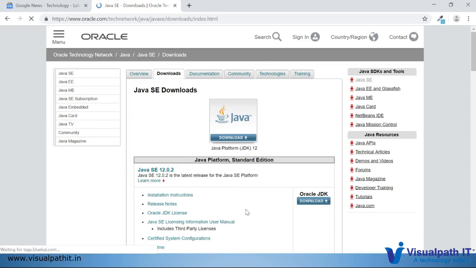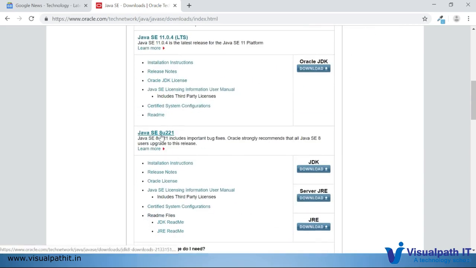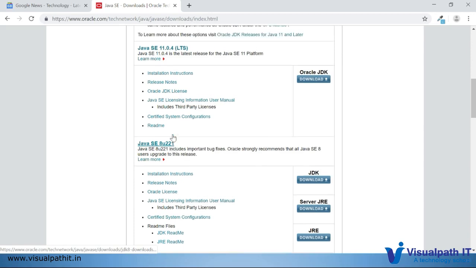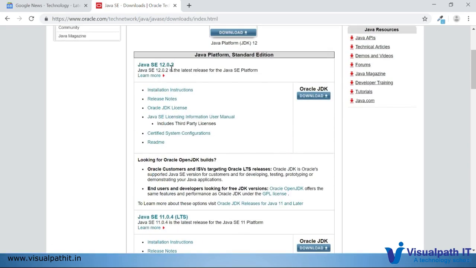If you see the list, there are different versions available: Java 12.0, Java 11.0, and Java 8, update 221. We can call this Java 8, this Java 11, and this one Java 12, which is the latest. I suggest you download the latest version of Java, whichever is available, so that we can try all the features available in the latest APIs.